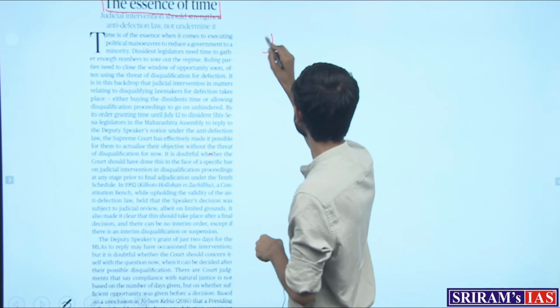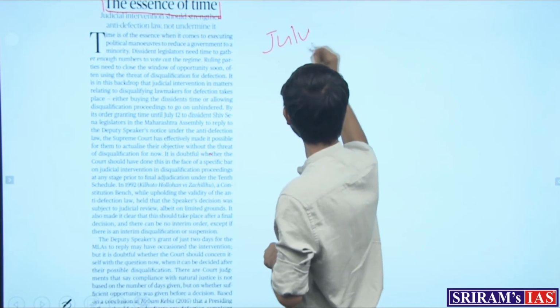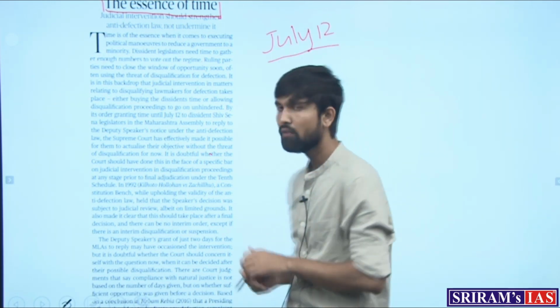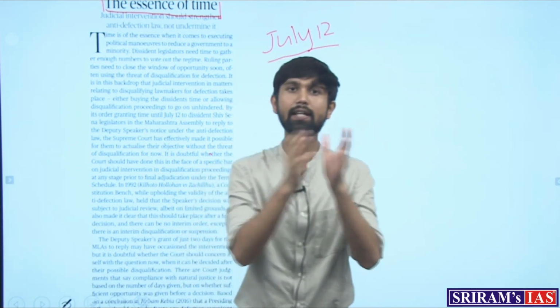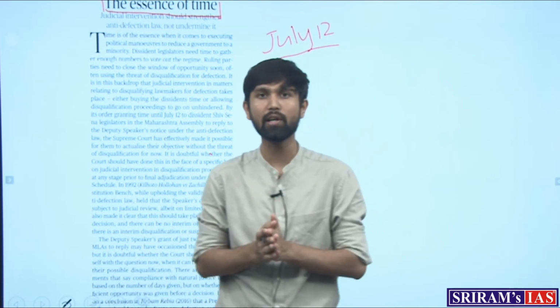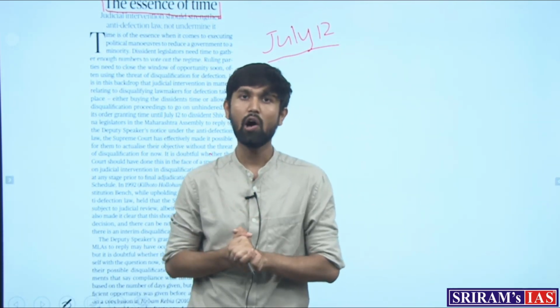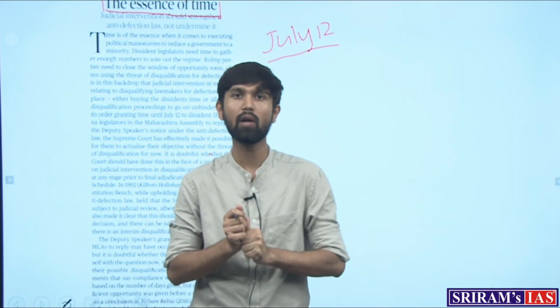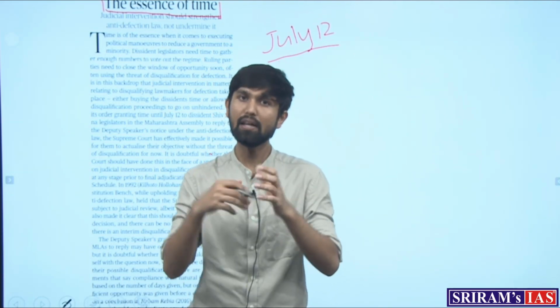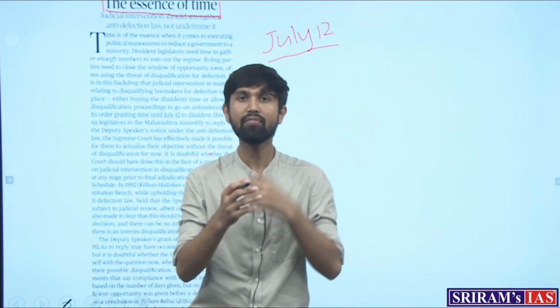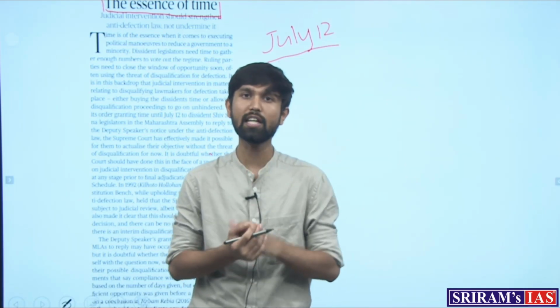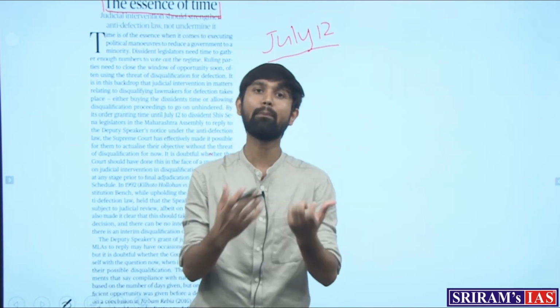So what does this do? This creates a very important question which the Supreme Court will answer on July 12, which is the next hearing of this case. The Supreme Court will answer a crucial question: if the deputy speaker or speaker is the presiding authority to decide on the matter of disqualification of rebel MLAs, and these rebel MLAs institute a removal motion in the legislature itself, thereby trying to undermine the authority of the speaker or deputy speaker, what happens in that case?